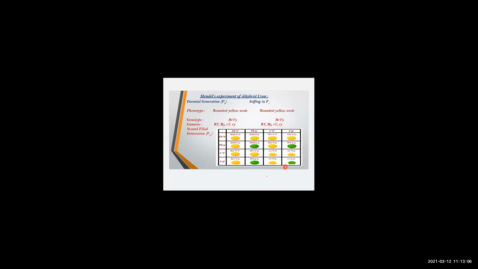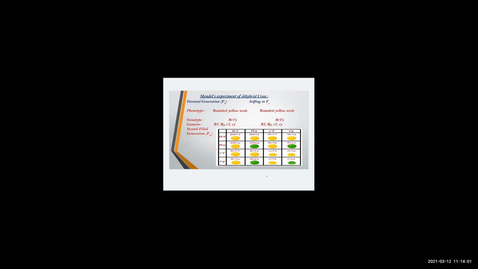So this is how the diagram you can make, that is Punnett's diagram. It is just a possibility how the offspring will be born. So in the diagram, you can see itself that there are more yellow colored seed. There are only 3 green rounded seed, and there is 1 wrinkled seed.